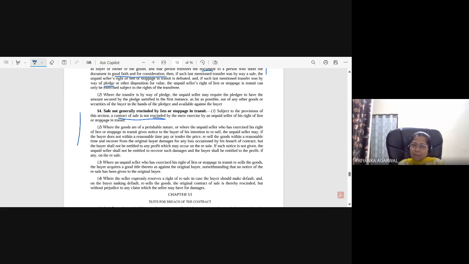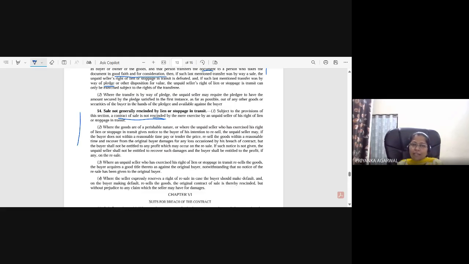Where the goods are of perishable nature. So this is about your right of resale, where the goods are of perishable nature, or where the unpaid seller has exercised his right of lien or stoppage in transit. The first point is that your right of resale is there where the goods are of perishable nature. In case of perishable nature, the seller will not be able to exercise the right of lien or stoppage in transit, because it is perishable. So the seller has the right to resell without intimating or giving any notice to the buyer.